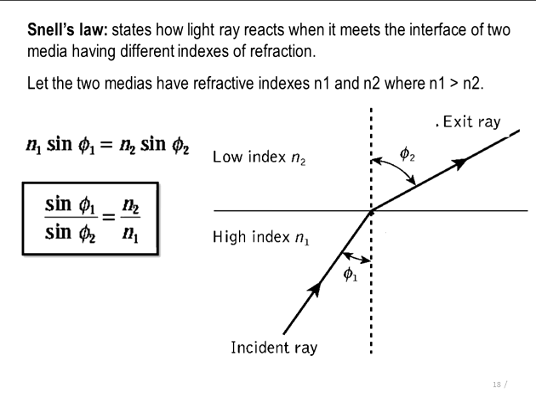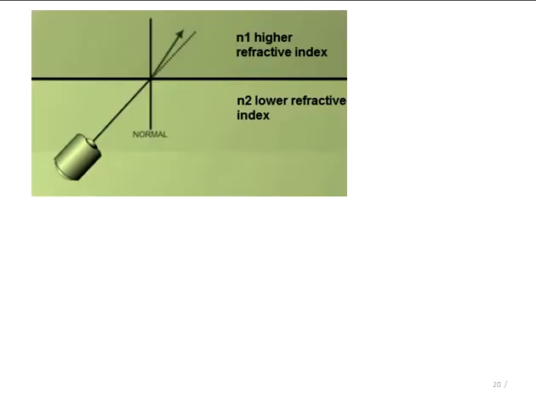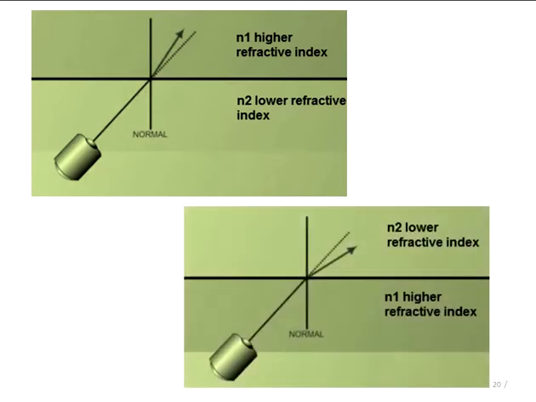Now let us see how this refraction can be used to propagate the light inside an optical fiber. There are two cases: a light can travel from a low refractive index medium to a high refractive index medium, or it can travel from a high refractive index medium to a low refractive index medium.